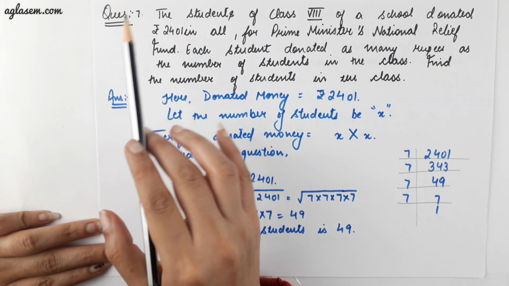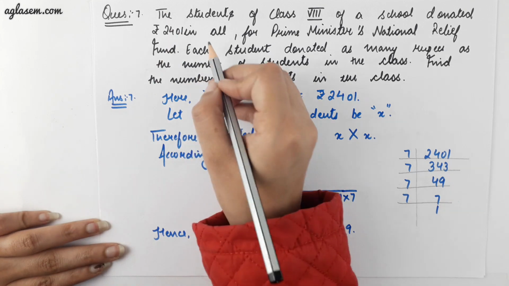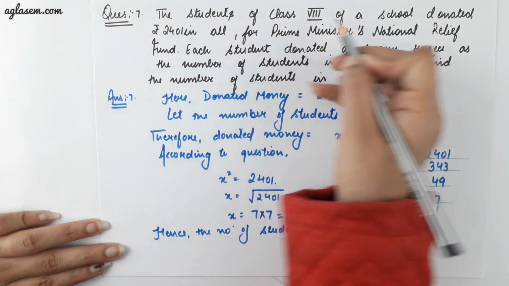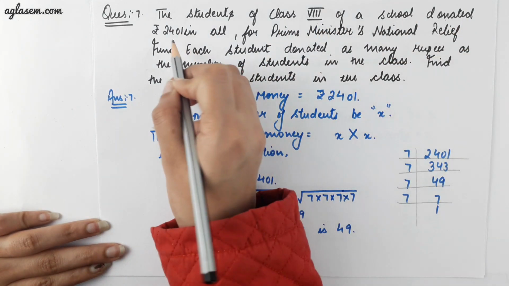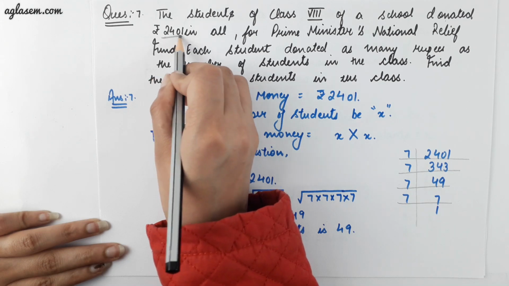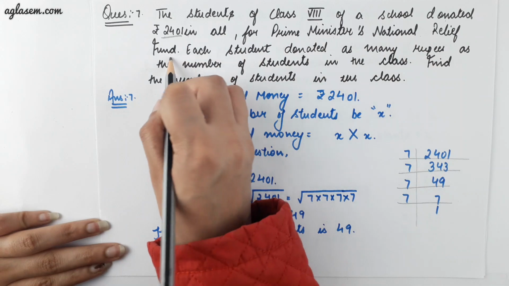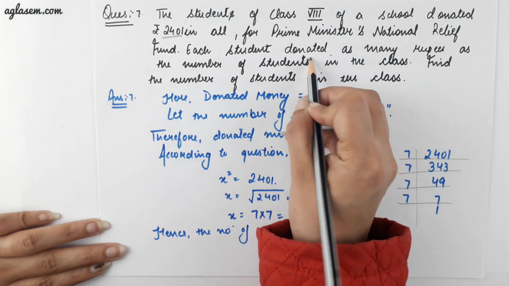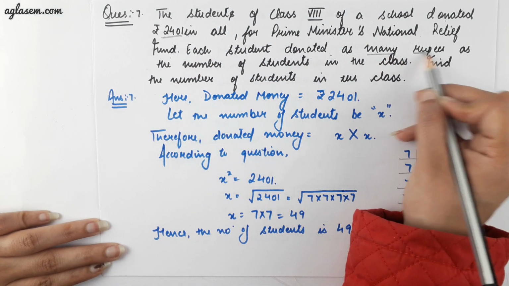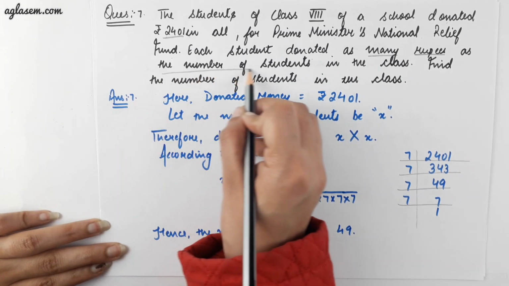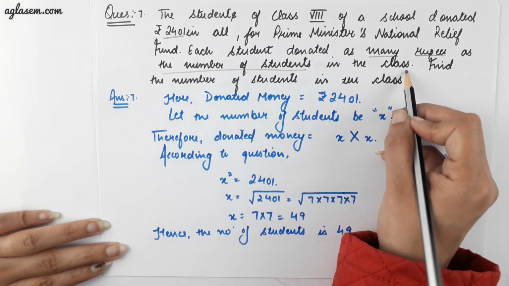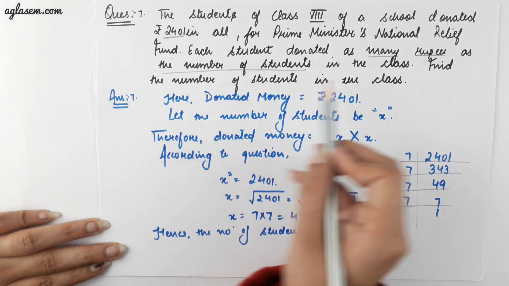324. Moving ahead to question number 7, it says the students of class 8th of a school donated rupees 2401 in all for Prime Minister's National Relief Fund. Each student donated as many rupees as the number of students in the class. Find the number of students in the class.